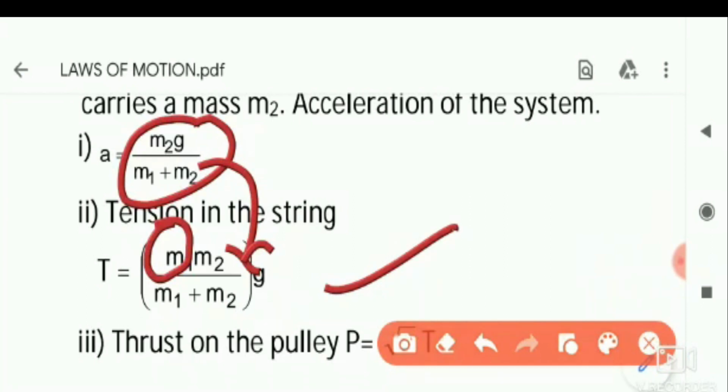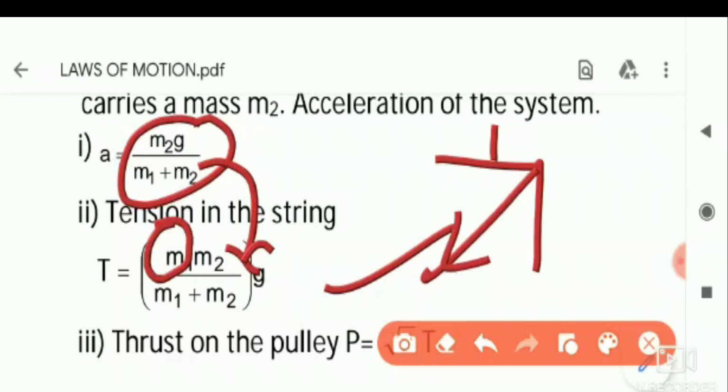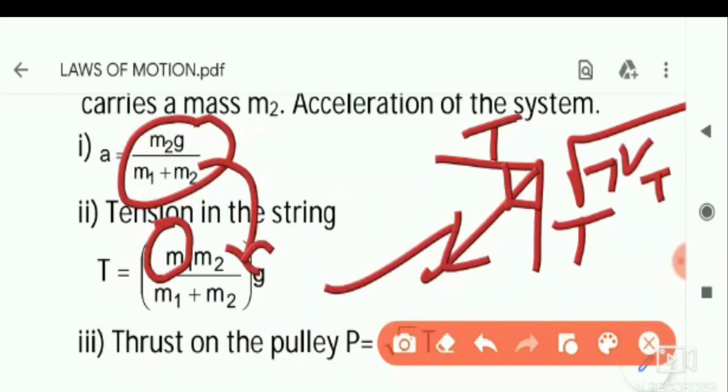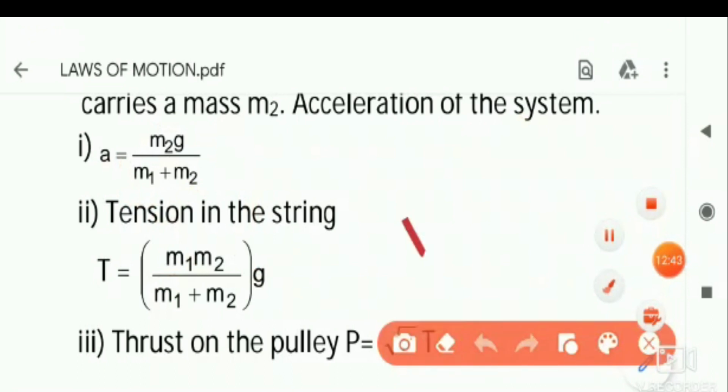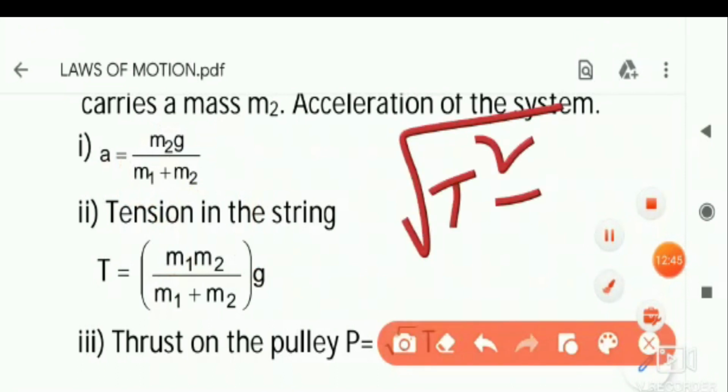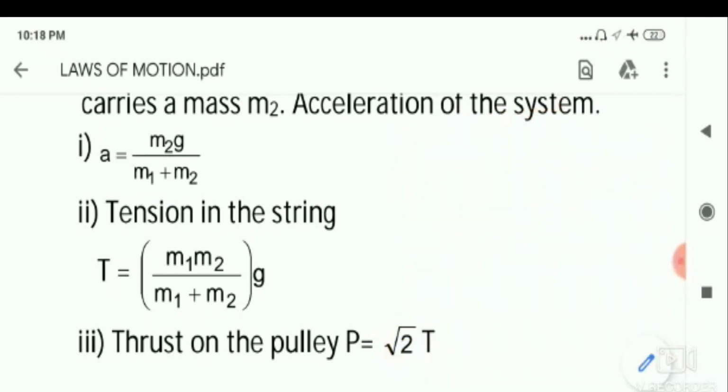Similarly, for the pulley, the force is root 2 T, because T is here and the resultant will act like this. This is T, both are at 90 degrees. So under root of T square plus T square, what will you be getting here? T square plus T square is nothing but root 2 T square. Then finally it will be root 2 T.